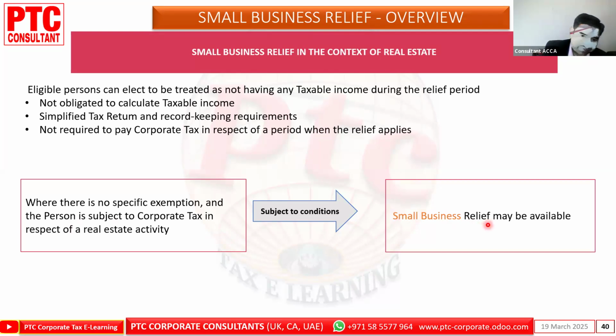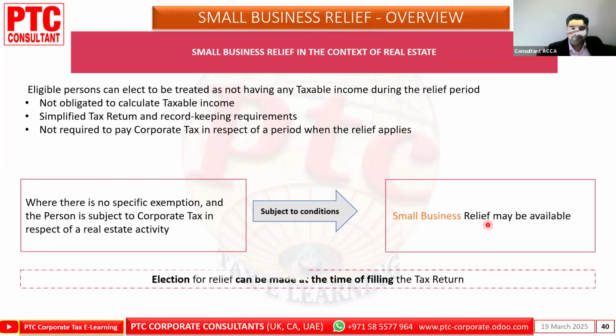Even a person under the real estate exemption can avail the small business relief, because both the natural person and the juridical person can avail it. First, the threshold relief of 1 million is available to the natural person, who does not require to register. But if he exceeds it, then he can avail the small business relief up to 31st December 2026. Election for relief can be made at the time of filing the tax return. During the return filing, you can make the election.